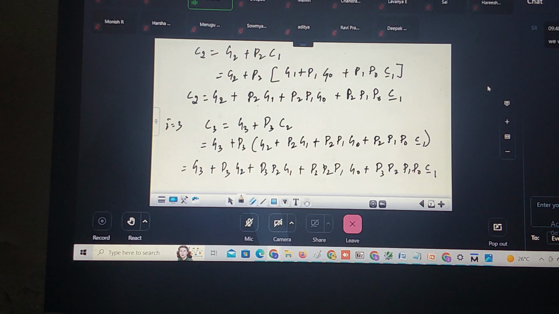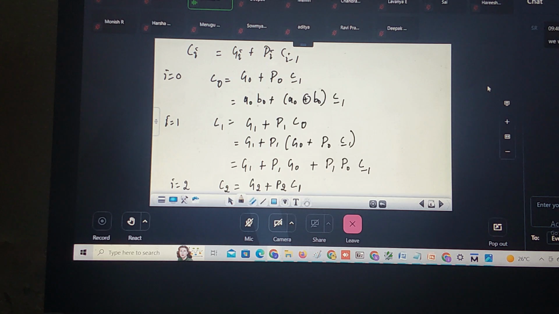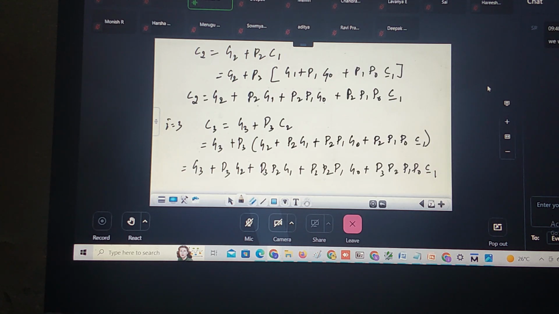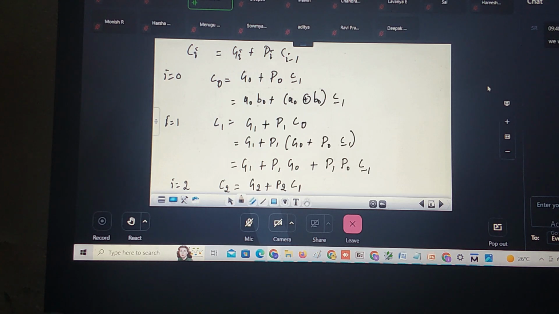Computing of what? Carries. So this is nothing but the carry look ahead adder. Do you understand? Now we have C0, C1, C2, C3. You know what G0, G1, G2, G3 are. We have P0, P1, P2, P3. Correct? Then we need to compute the sum. So these are the logical expressions. Again, what is the limitation of this carry look ahead adder? Now look at your carry expressions C0, C1, C2 and then C3.